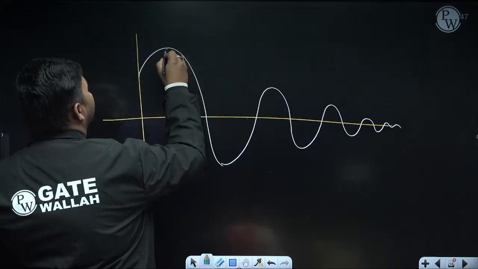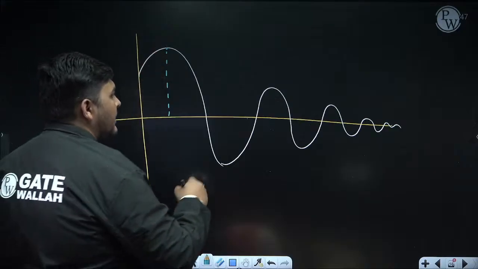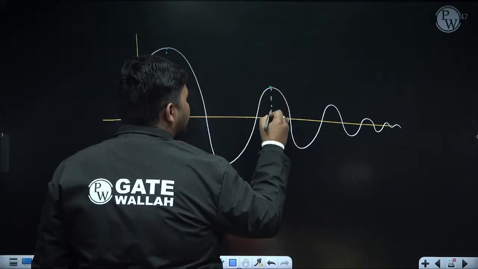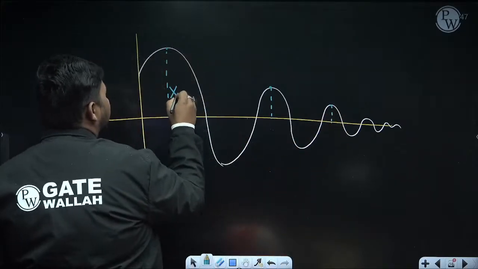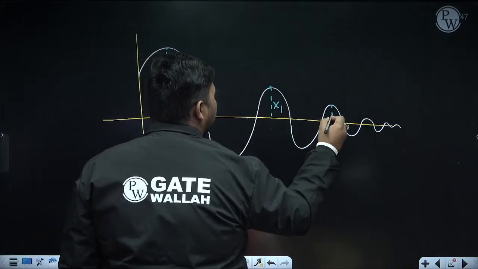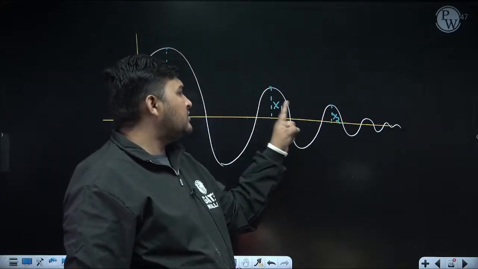Take two corresponding points. Corresponding point means with one time period gap. Suppose I am taking the amplitude of the initial cycle, then the amplitude after completing one cycle, then again after completing one cycle. So you will find here it is capital X0, capital X1, capital X2. So capital X1 is less than capital X0, and capital X2 is less than capital X1.